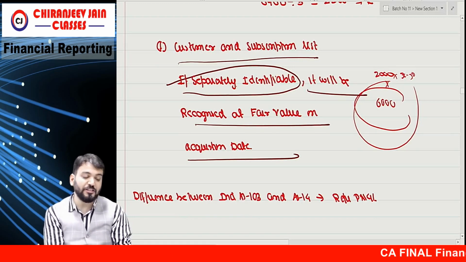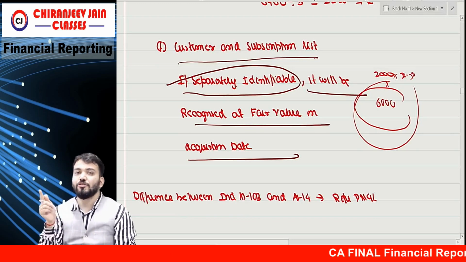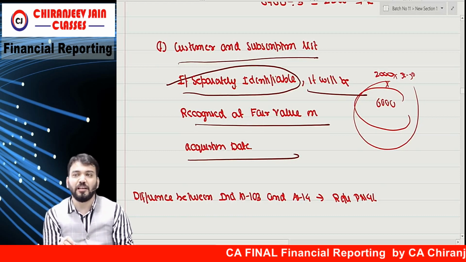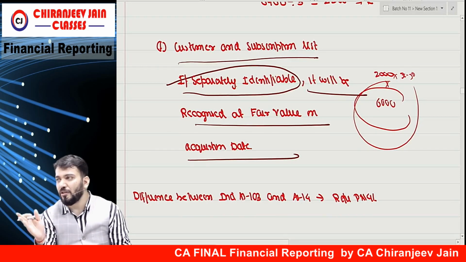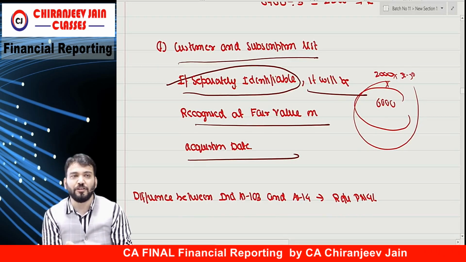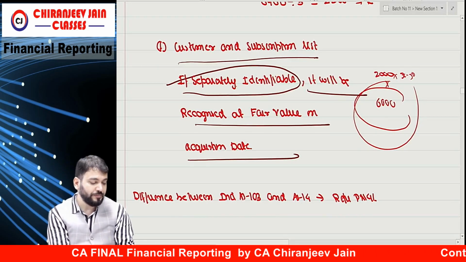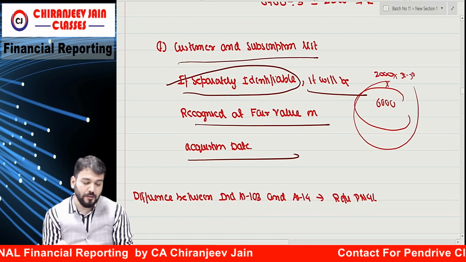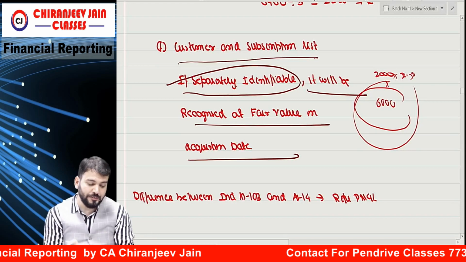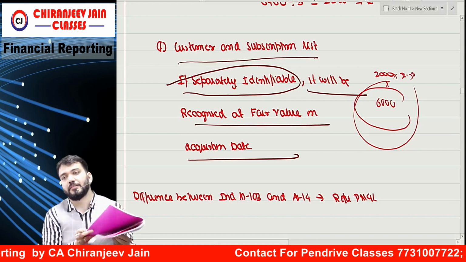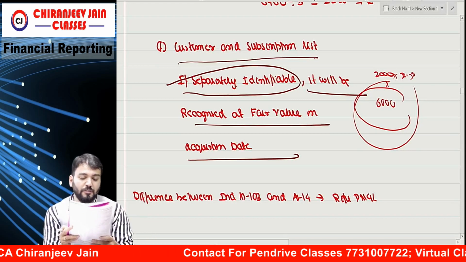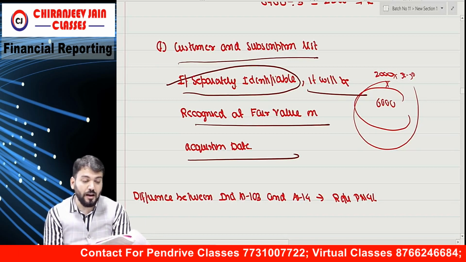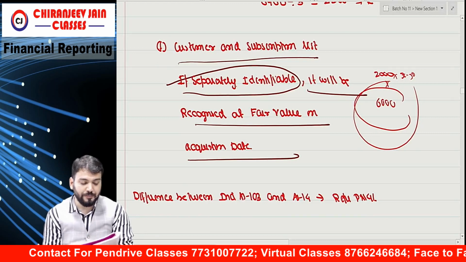Then question number 68 also I am expecting. This is a question of DTA and DTL. So you will understand with the solution. You have now understood DTA and DTL on initial recognition, that you can do. Then question 69 I have done. Question number 70 also I have done. 71 we will do. This is a good question. It was given in last year's RTP, last attempt RTP.